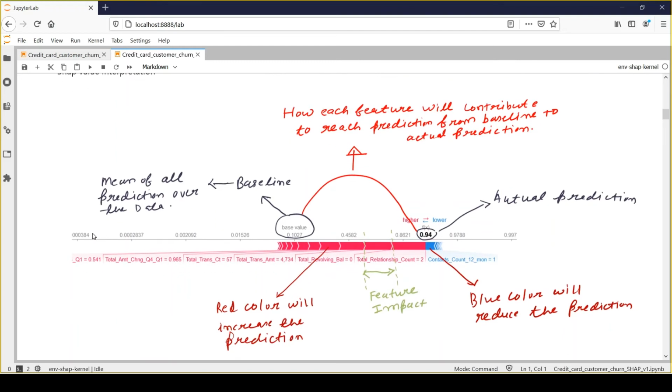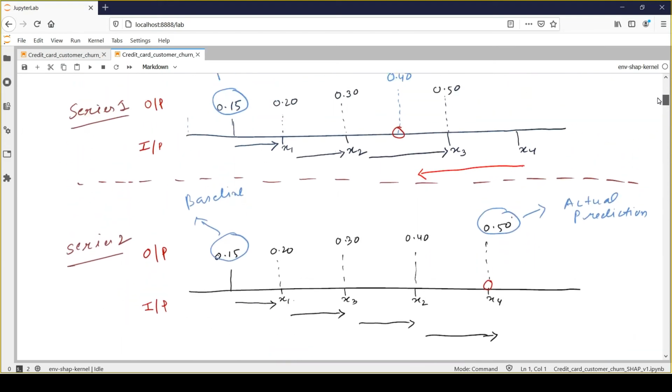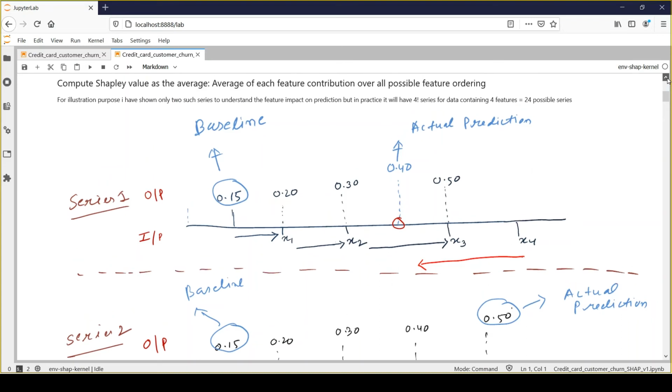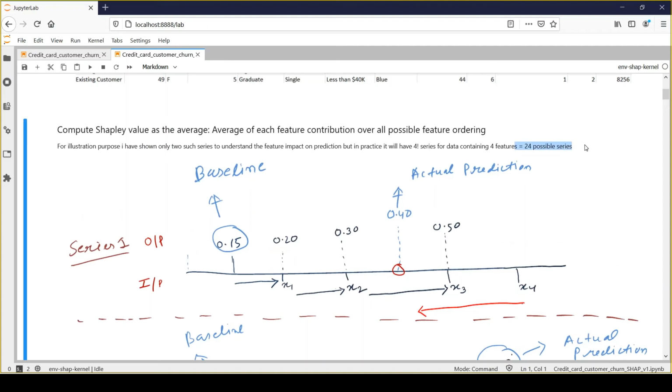So whenever you try to explain your model prediction with the help of SHAP, you'll find this sort of information. Okay, so this is nothing but a compact representation of what we have seen here, right? So here we have seen 2 different series and how each feature contributes towards its outcome, right? Because some values will increase the prediction value and some values will decrease the prediction value, right? But here we have only considered 2 different series. But in practice, it will have 24 possible series, right? For these 4 features.